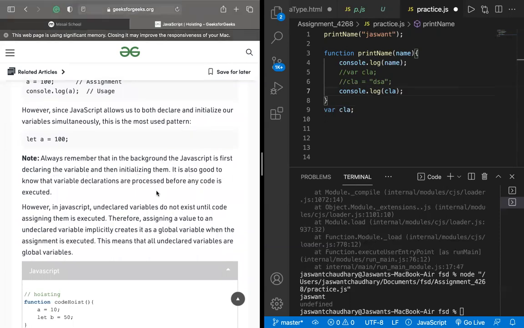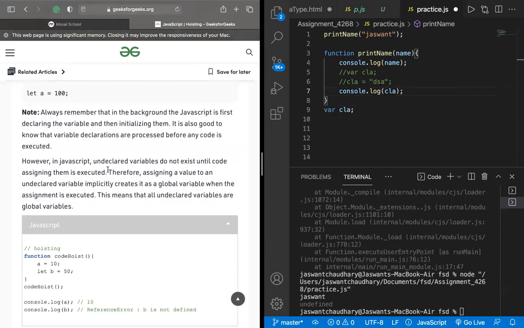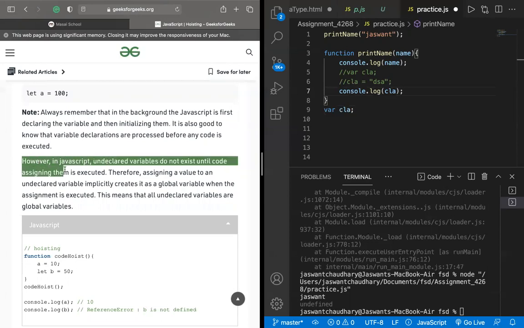So in JavaScript, undeclared variables do not exist until the code assigning them is executed. So what do you perceive from this line? What do you understand from this line? Like, in JavaScript, undeclared variables do not exist until the code assigning them is executed. How do you interpret this line?